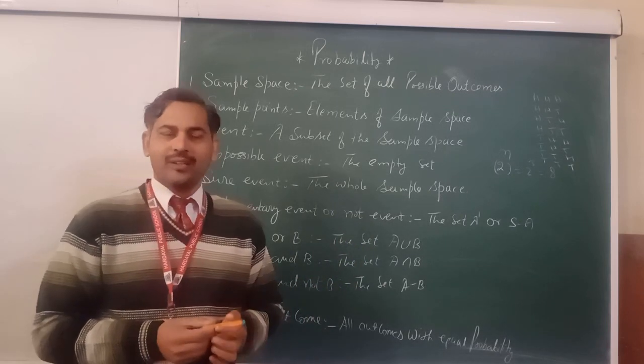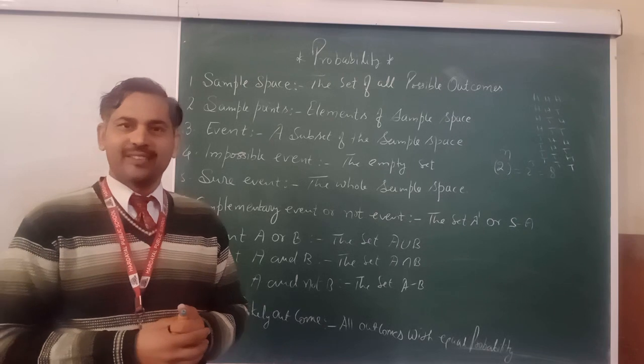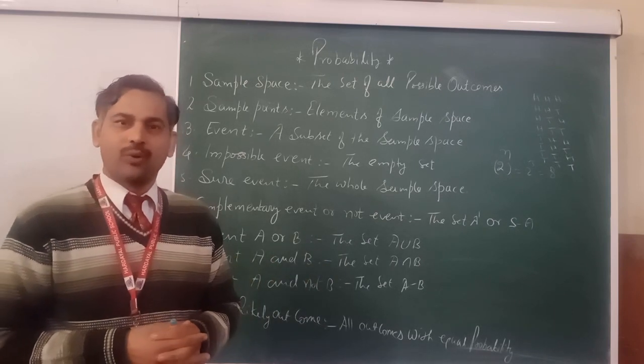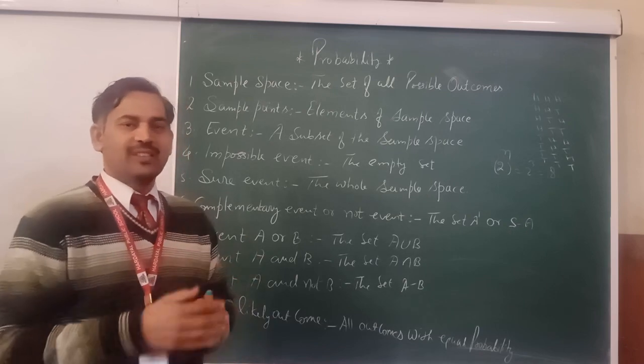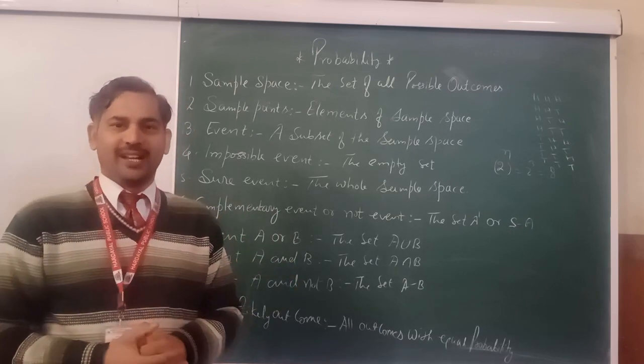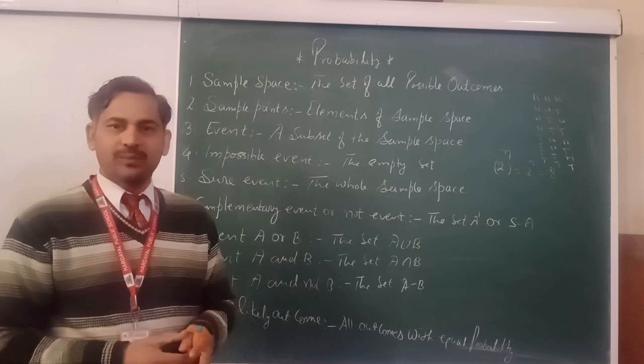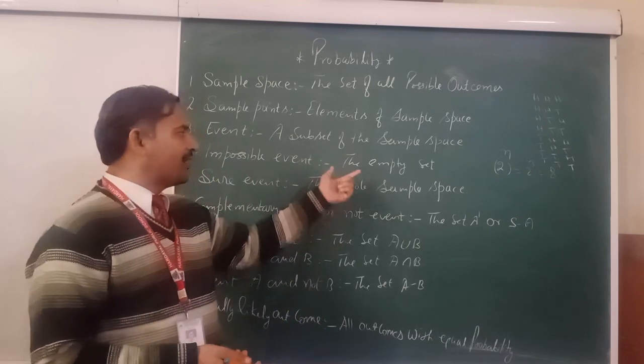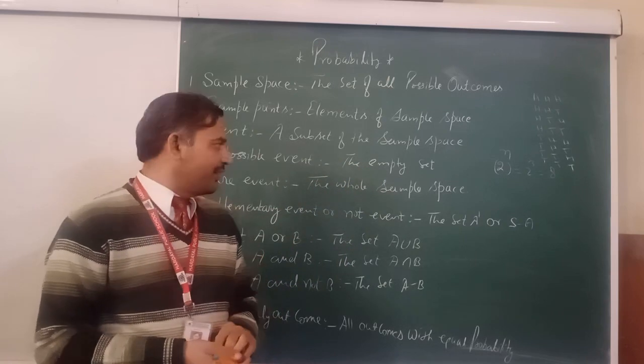For example, 2 coins are tossed simultaneously. We get total outcomes 2 raised to power 2, which is 4. If a student asks, sir, tell me the probability of 3 heads, 3 heads is not possible. That is known as an impossible event, meaning the null set. Got it, everyone?